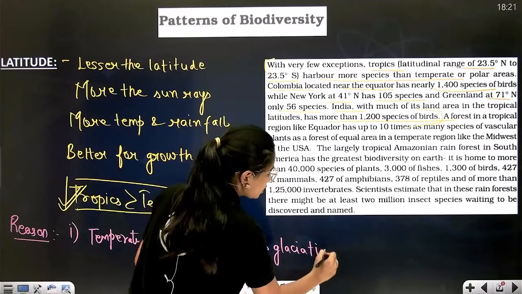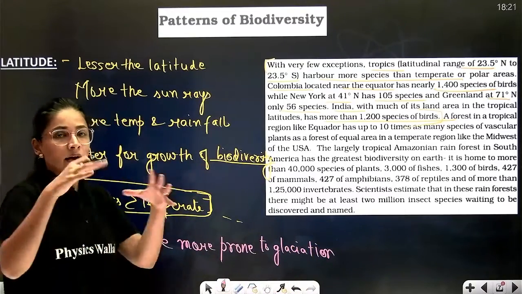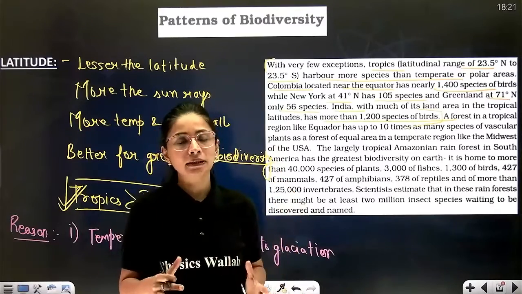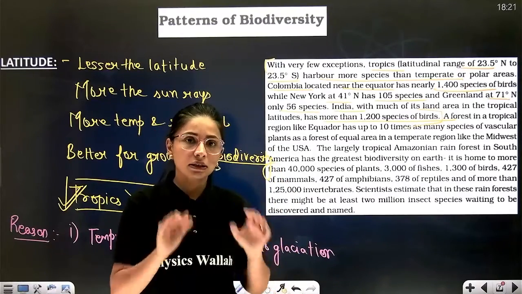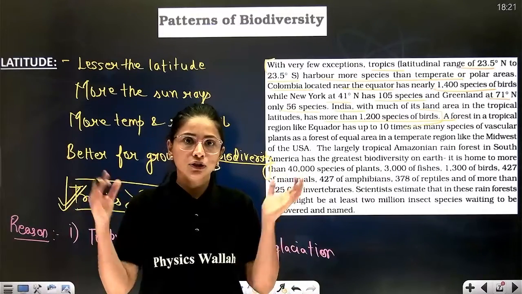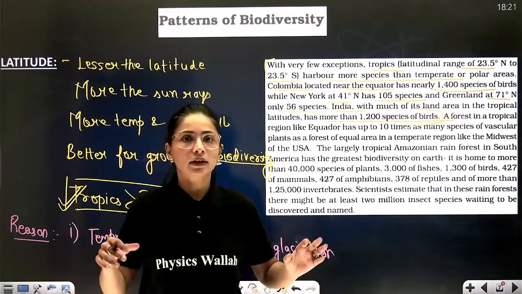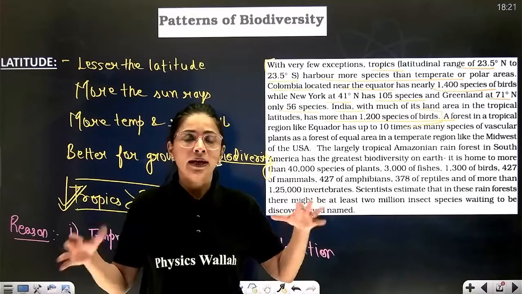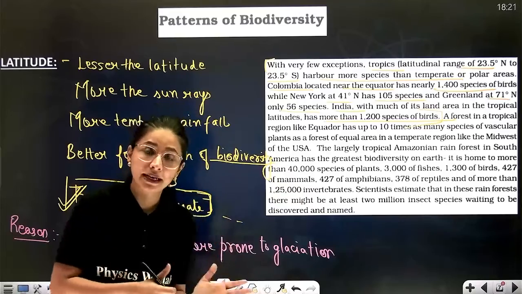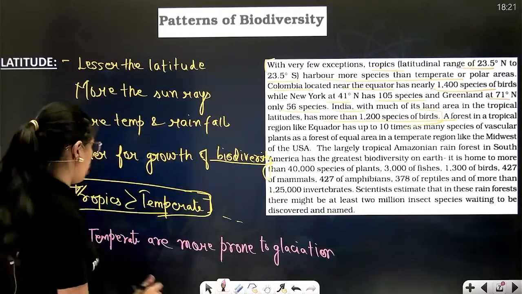Glaciation means formation and melting of glaciers. This keeps on happening in temperate regions, and once the glaciers melt, the sea level will rise, and so many regions will drown. And if glaciers are forming again, then a stable condition is not observed in temperate areas as compared to tropics.